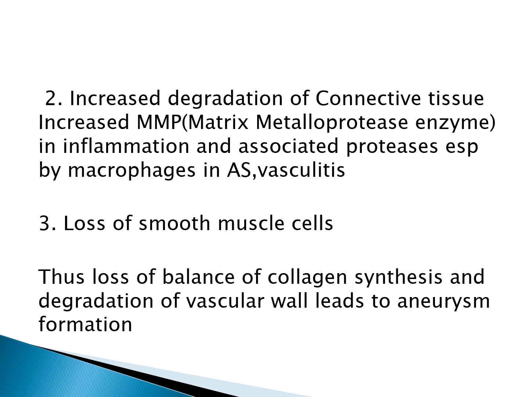It compresses on the inner media and leads to ischemia. And ischemia of the outer media occurs in systemic hypertension. Thus, due to above causes, there is loss of balance of collagen synthesis and degradation of vascular wall leading to aneurysm formation.